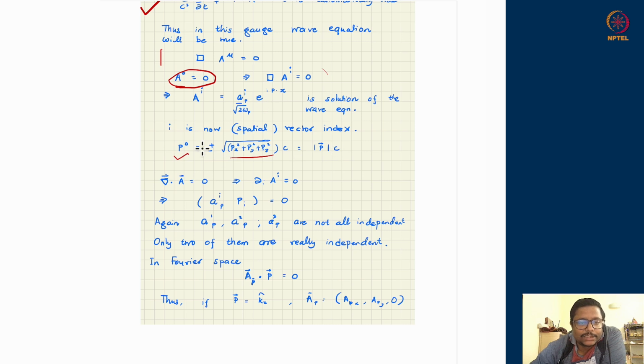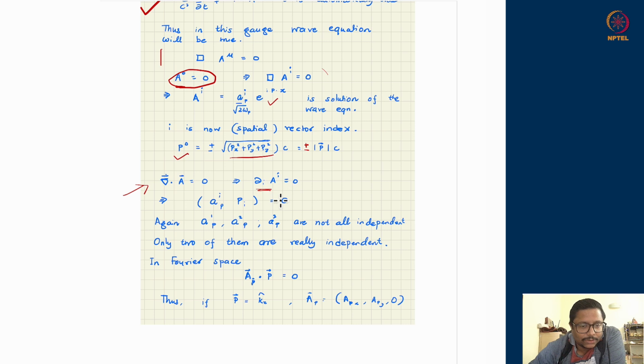And it will come with a plus minus sign actually. Plus minus sign of both. So it can have a positive energy solution, positive frequency solution, or negative frequency solution as before. That is fine. Now we have as well seen that divergence of A is supposed to be 0,